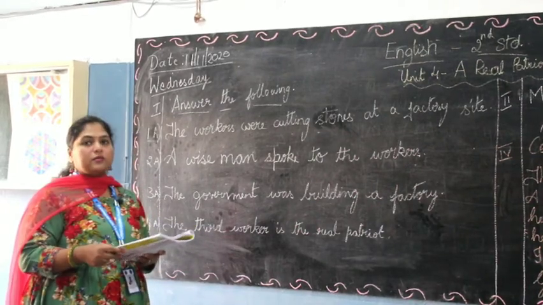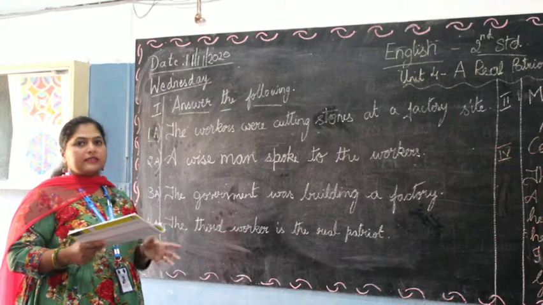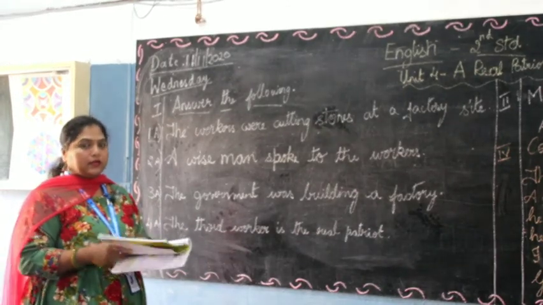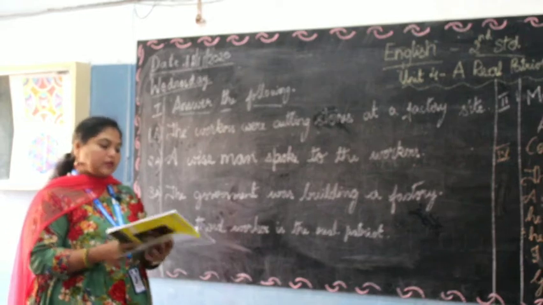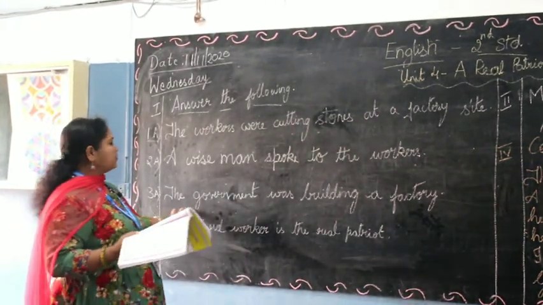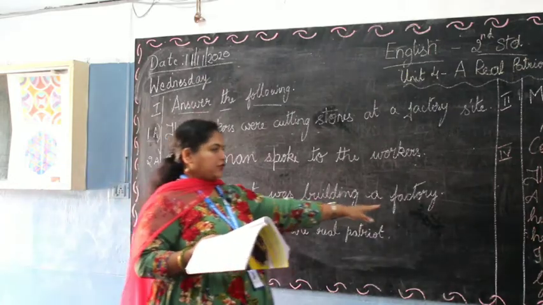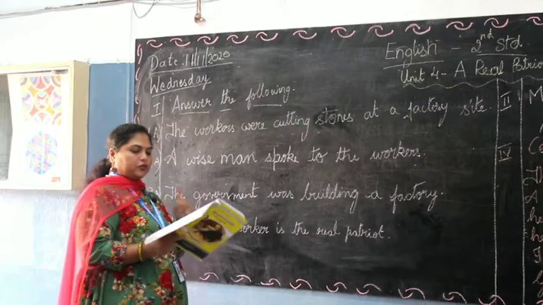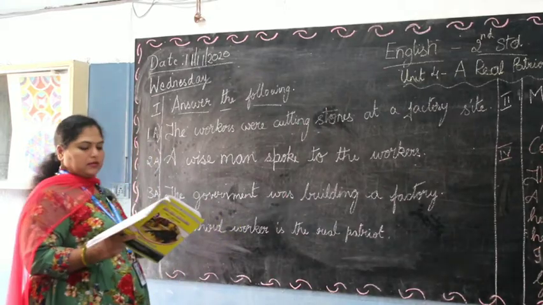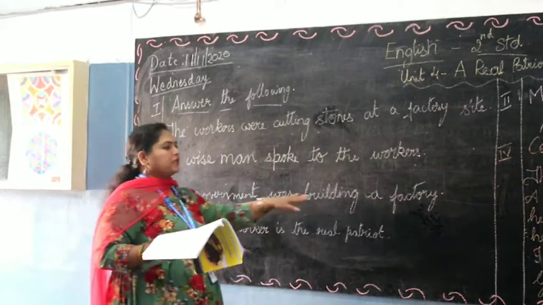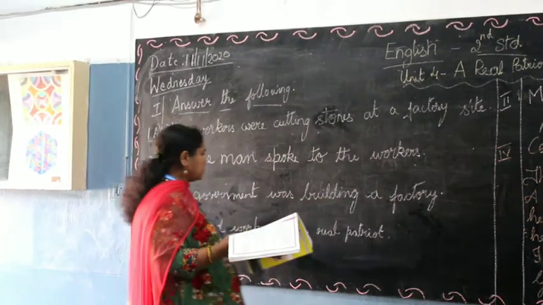Now what's the third question? What was the government building? The government was building something, right? The workers were working over there. So what was the government building? The third man says that, right? The third worker. The answer is on page 48. The government was building a factory. So here it says the government is building a factory. So the question you have to answer in the past tense. What was the government building? The government was building a factory.